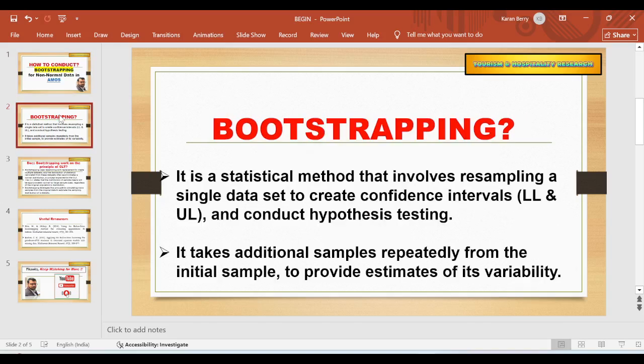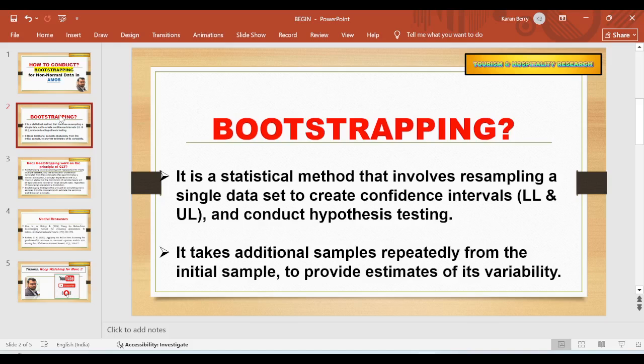What is bootstrapping? It is a statistical method that involves resampling a single data set to create confidence intervals, lower limits and upper limits, and conduct hypothesis testing. It takes additional samples repeatedly from the initial sample to provide estimates of its variability.